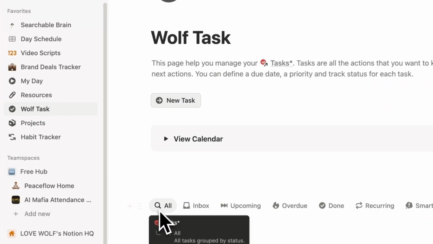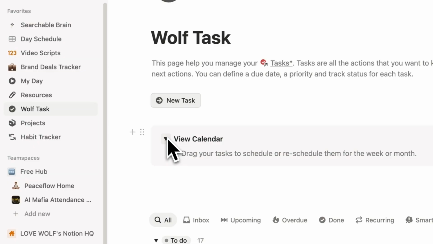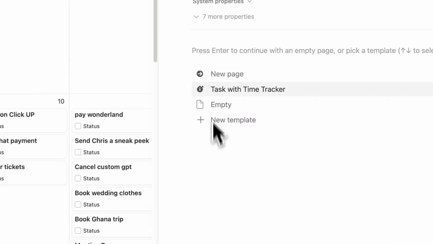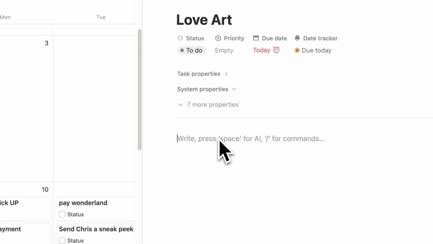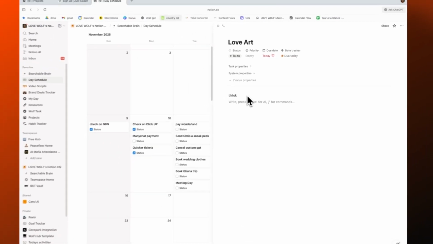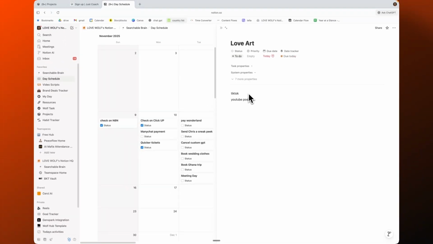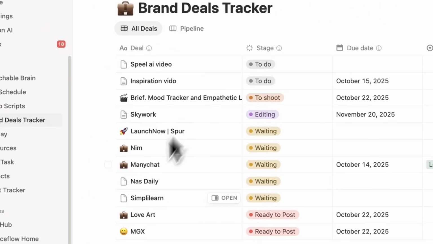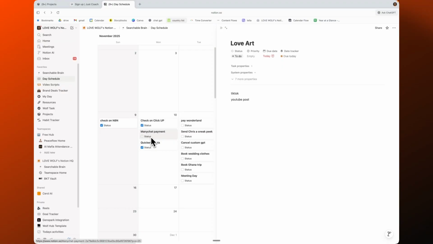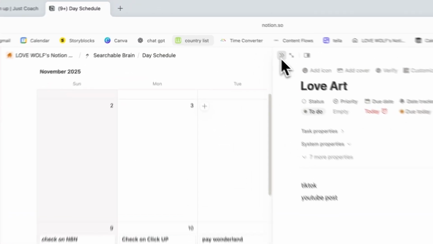And then I'm also able to see it on my day schedule right here. So these are the things like today, I need to do this MGX video. I posted a love art. They want me to post it on TikTok. So I can go here and say TikTok, YouTube, post. So I can see it all there, or I can come here and see all the brand deals that I'm currently doing right here. Shout out to everybody that can see everything that's going on in my world. But from here, I can pretty much just go deeper into the world. I can see the scripts that I have for this video and everything that's ready to go out there. So I think that's the name of the game here.